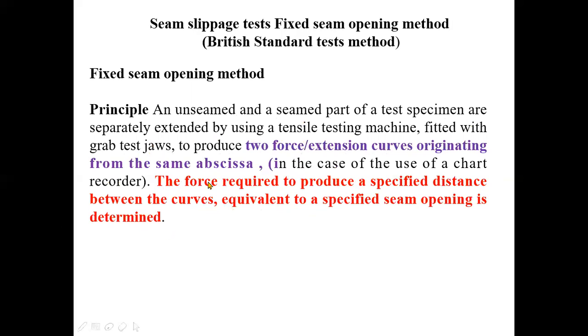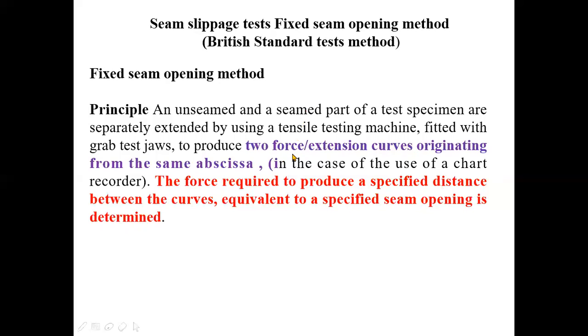This specified distance is usually considered to be 6 millimeters. So we have to determine the force required to cause a seam to open by 6 millimeter, and this force will give the seam slippage. So let us see the exact test procedure.